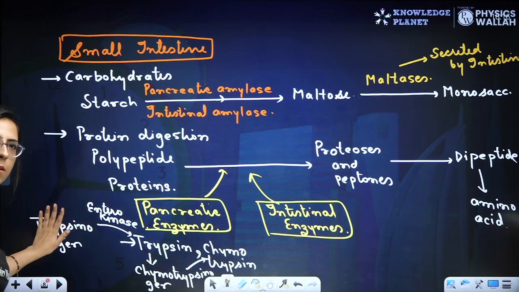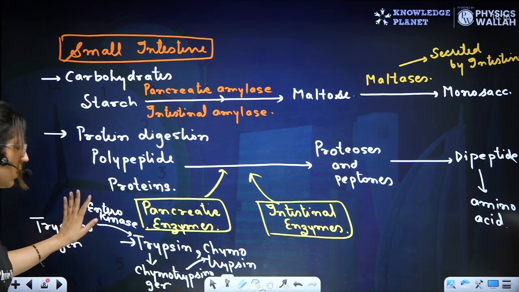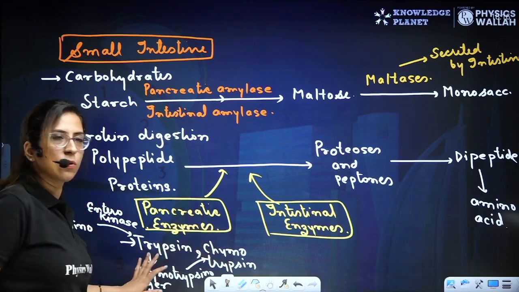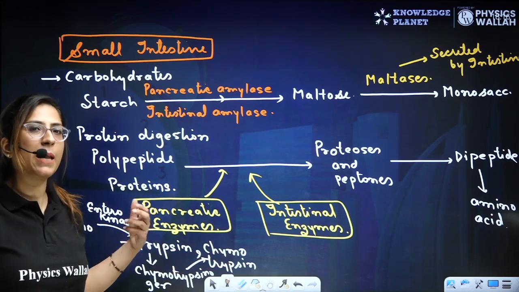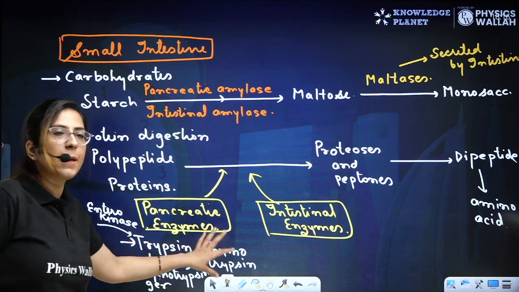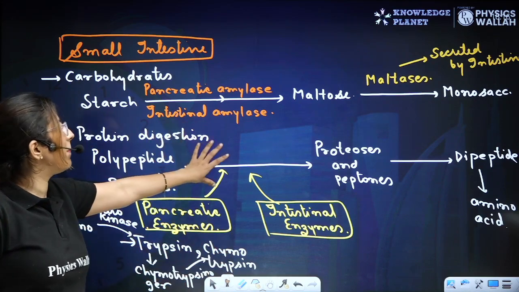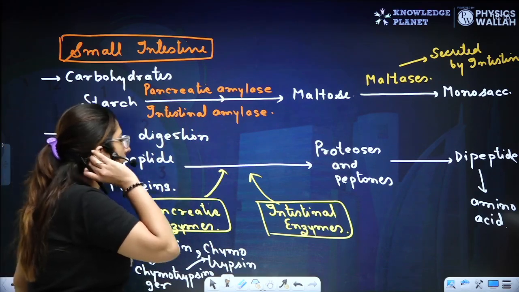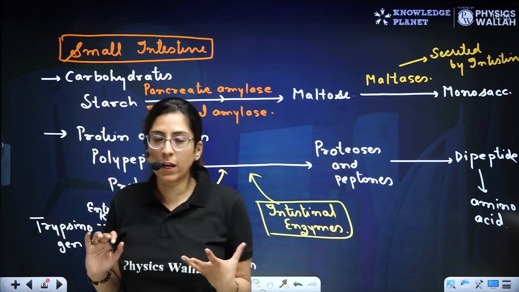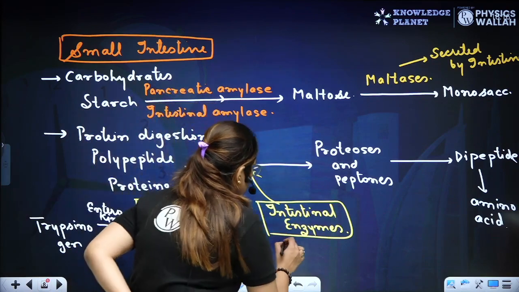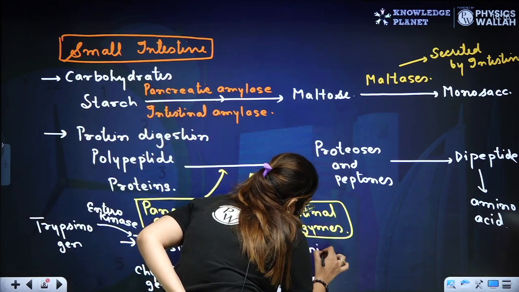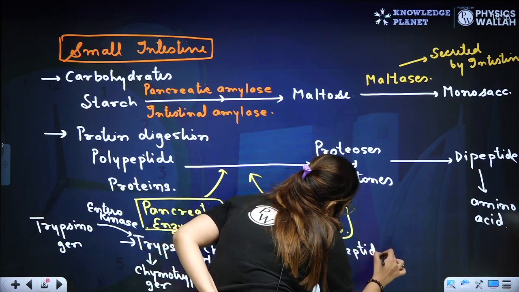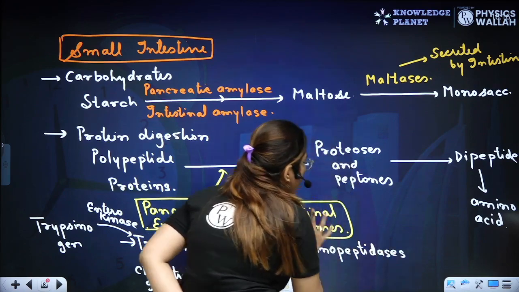So initially, these are the pancreatic enzymes, trypsinogen and chymotrypsinogen. Both of these enzymes are present in the pancreatic juice. Now both will be activated. They act on the polypeptide in the protein chain and convert it into the proteoses and peptones. Whereas some intestinal enzymes are also there. For example, aminopeptidases. They are going to act.